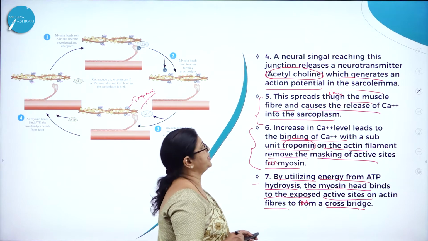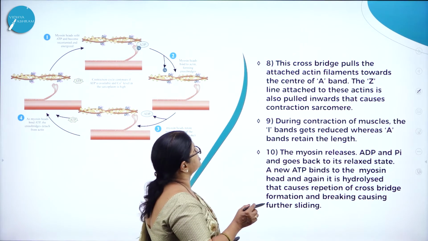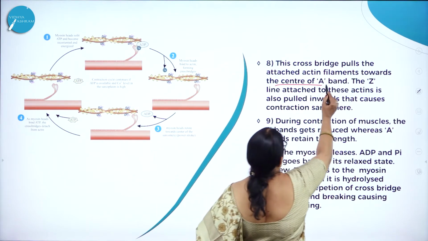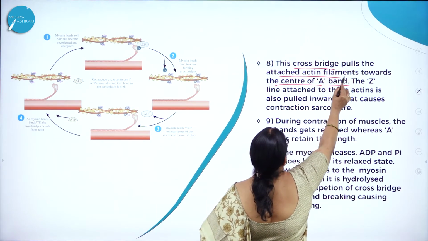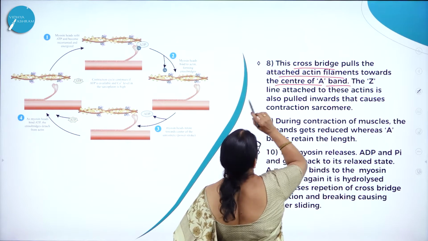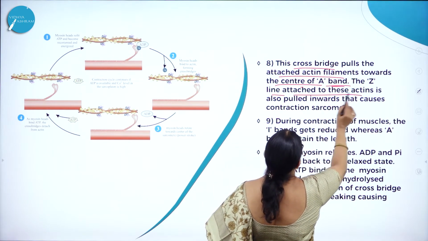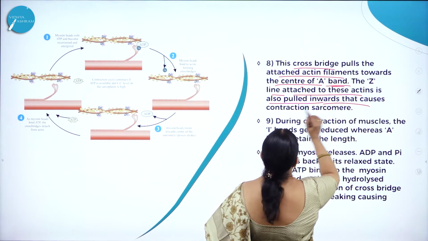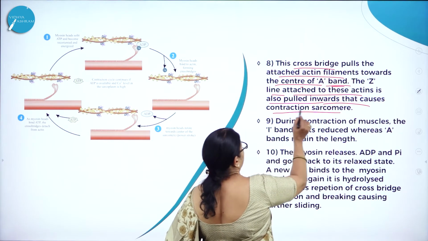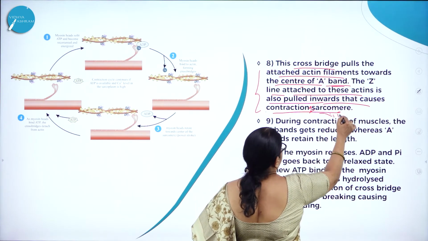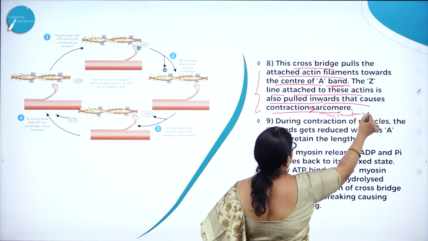to form a cross bridge. Then this cross bridge pulls the attached actin filaments towards the center of the A band. The Z line attached to this actin is also pulled inwards, that causes contraction of the sarcomere, which is the functional unit of muscle.